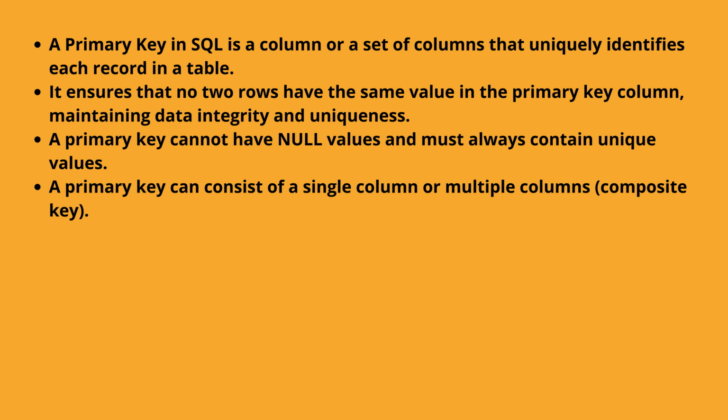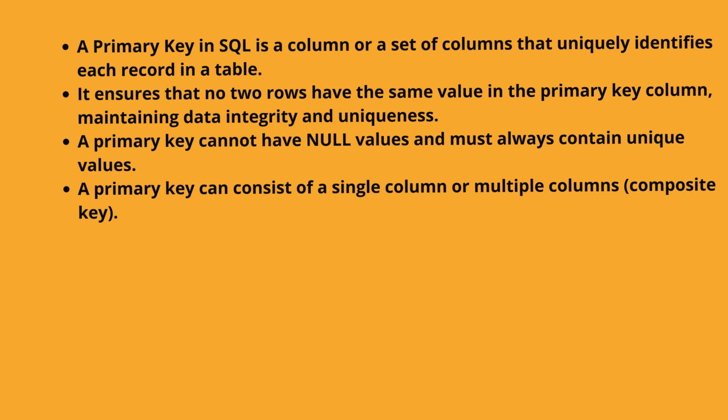Now, what is a primary key? A primary key in SQL is a column or a set of columns that uniquely identifies each record in a table. It ensures that no two rows have the same value in the primary key column, maintaining data integrity and uniqueness. A primary key cannot have null values and must always contain unique values. A primary key can consist of a single column or multiple columns, composite key.